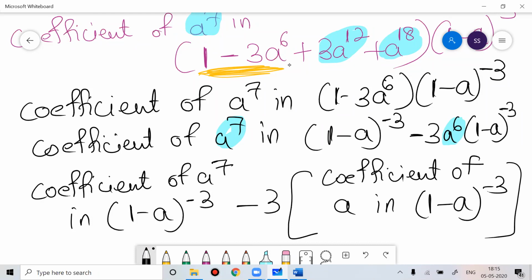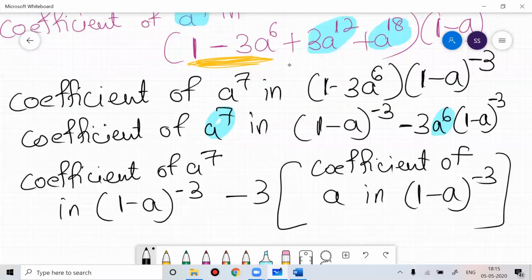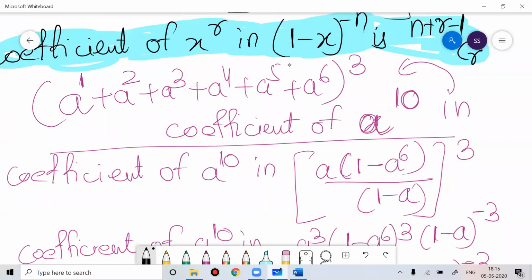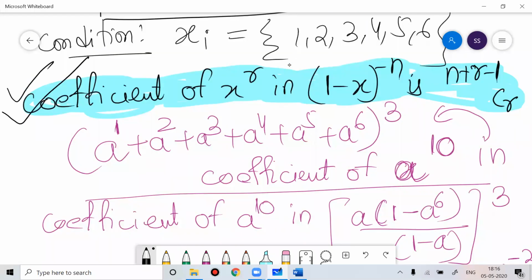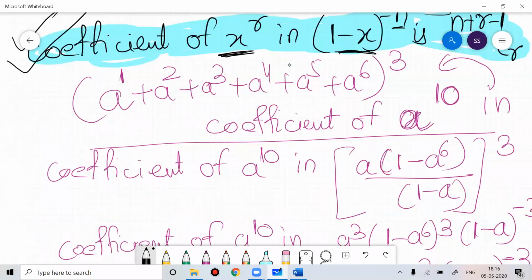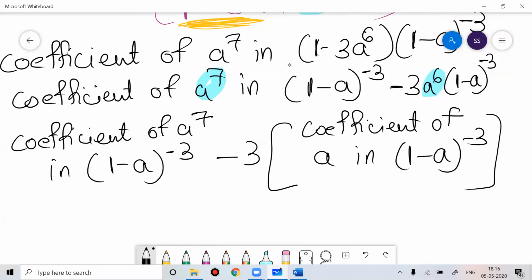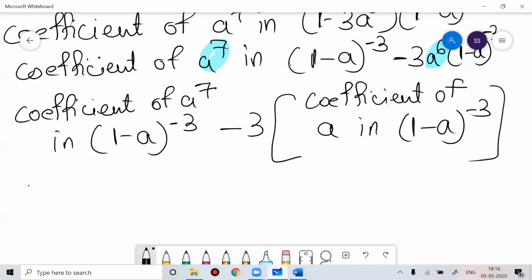So I told you the formula. In multinomial theorem, what is the basic crux of solving the problem? This is the basic crux: the coefficient of x to the power r in (1 minus x) to the power minus n is n plus r minus 1 CR. So if I apply the same logic here, what is the coefficient of a to the power 7 in this? So x to the power r, what is r here? R is 7. And what is n here? N is 3.